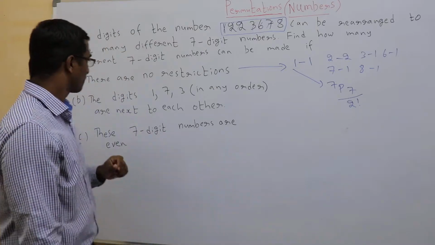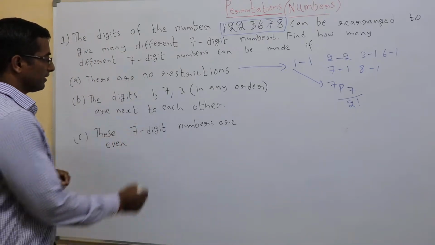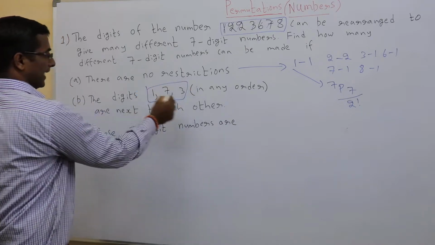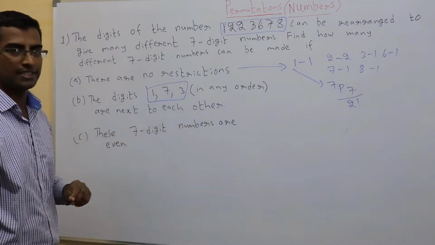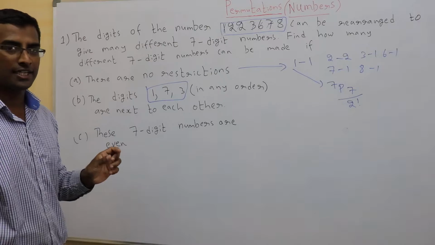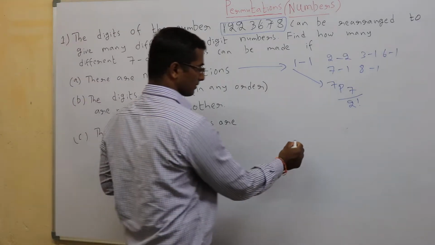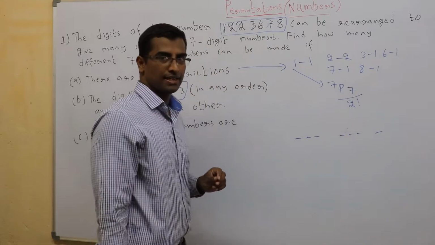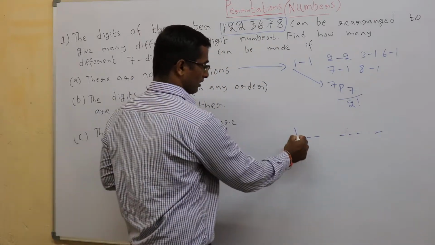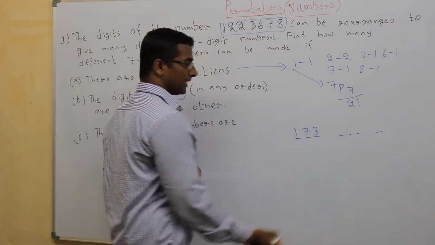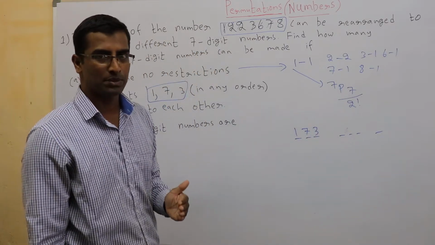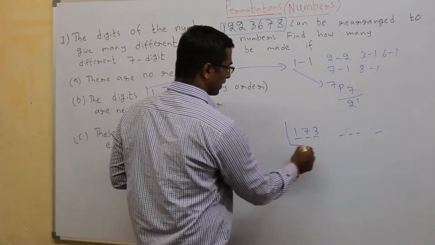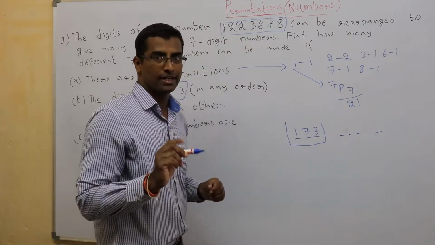Next one. The digits 1, 7 and 3 in any order are next to each other. 1, 7 and 3 should be next to each other means, if this is a 7-digit number, 1, 7 and 3 should be next to each other at all times, means I need to consider them to be 1 unit.